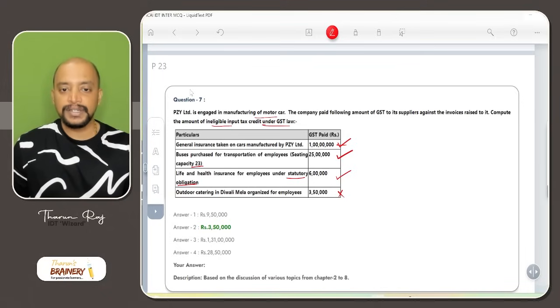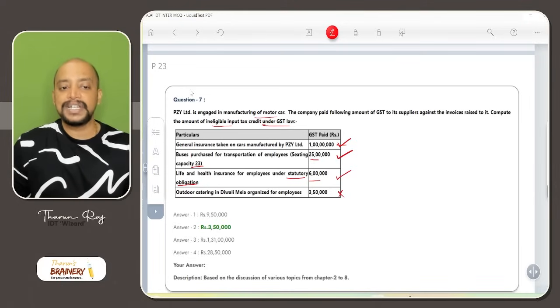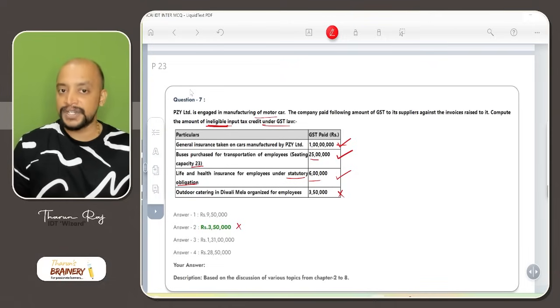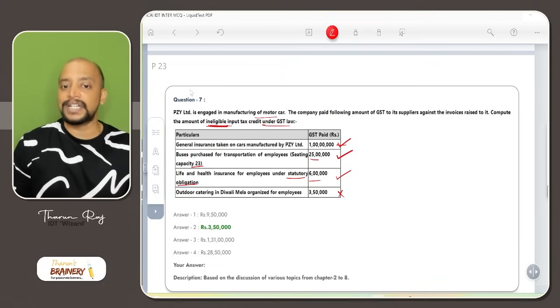General insurance, I think 1 crore it is. General insurance taken on cars manufactured, we can take ITC. 1 crore, then 25 lakhs and 6 lakhs. So 1 crore 25 plus 6 is 31. Actually they have given the answer as 3,50,000, which is what is correct here. The question asks the amount of ineligible ITC. If the question were the amount of eligible ITC, then 1 crore 31 lakhs is the answer.